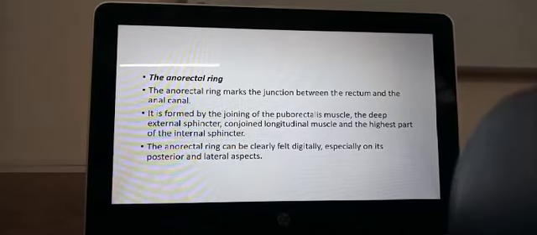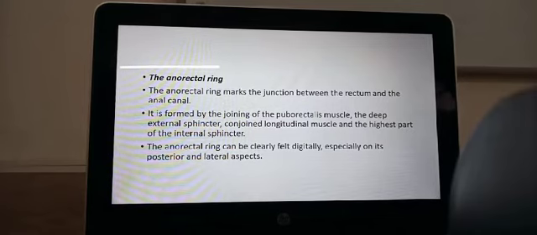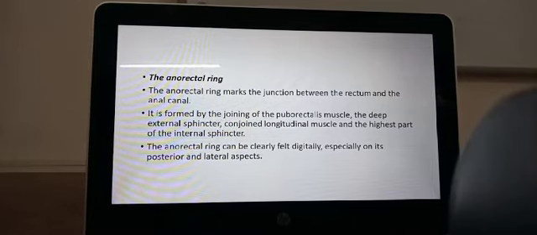Of these, the internal sphincter is not under our control. The puborectalis muscle, the external sphincter, and the conjoined longitudinal muscle, if we tighten them, will form the continence. That is, they give us control over the rectum, over passing stools. Then the anorectal ring is just at that level, and below that is the anus, above that is the rectum.